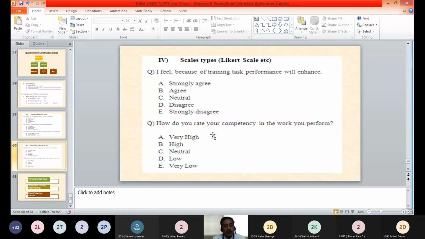Second question, how do you rate your competency in the work you perform? So the respondent is provided with 5 response options, that is very high, high, neutral, low, and very low. So these are the types of questions when it comes to scale types. Likert scale we have taken as an example. So the respondent is provided with a question or statement, and he is told to give his response in 5 response categories, or 7 response categories, or 3 response categories.